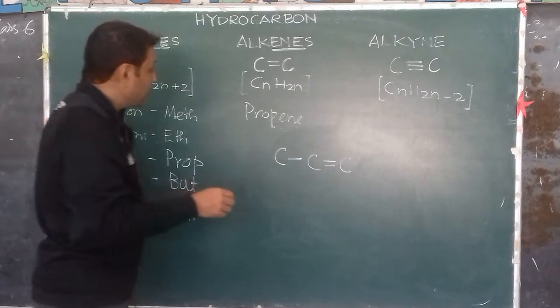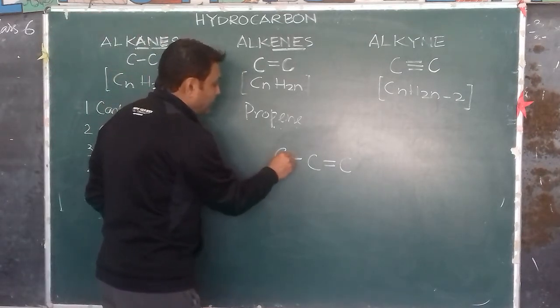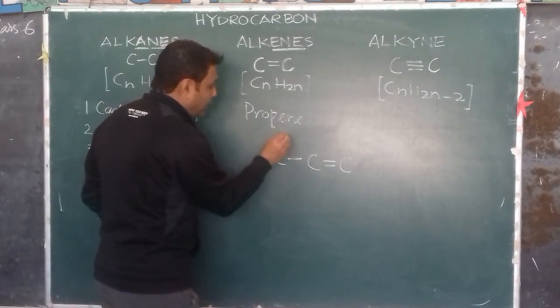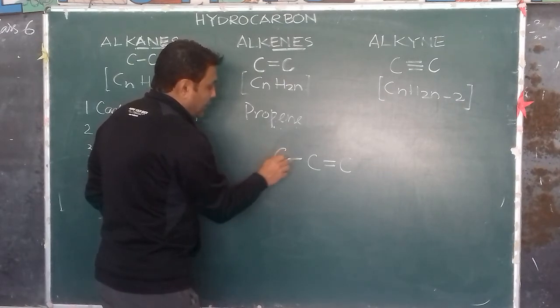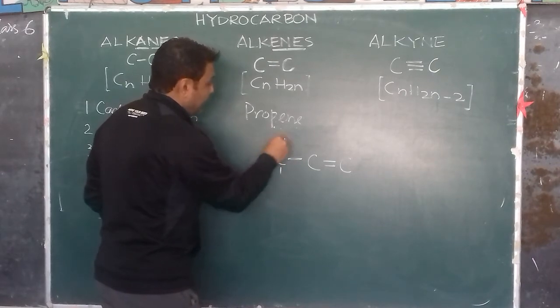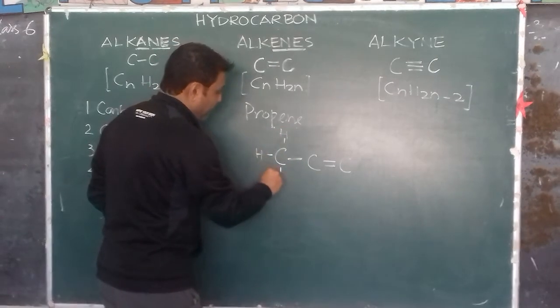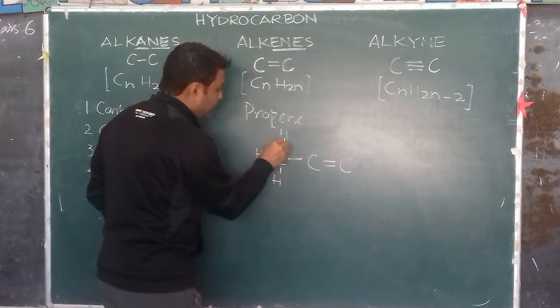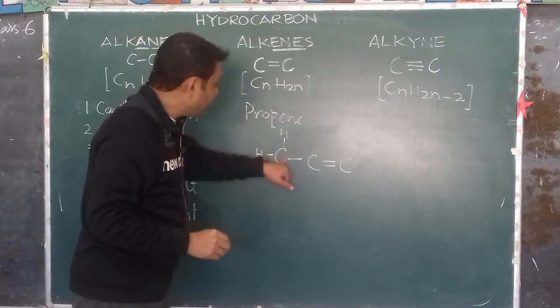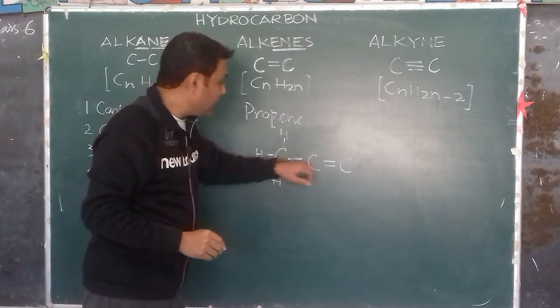Is it okay? So now over here, how many electrons are engaged? Only one electron in the case of this third carbon atom. So 3 hydrogens here, because 3 electrons are free, as one electron is forming a single bond with this carbon atom.